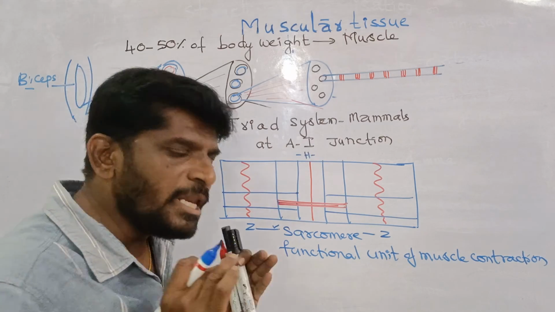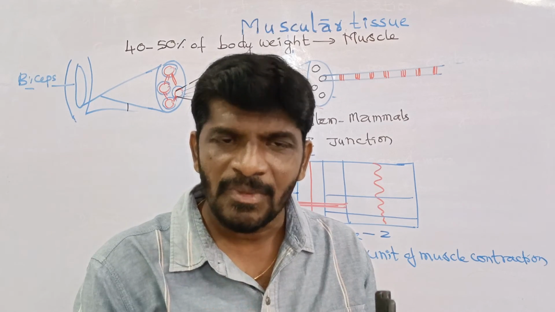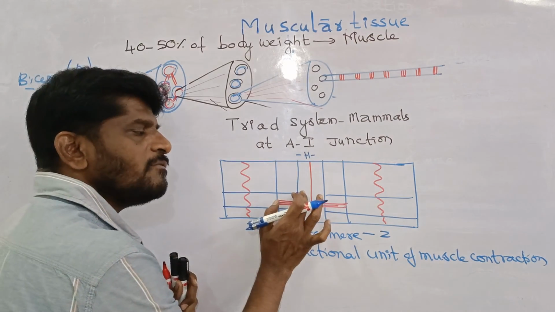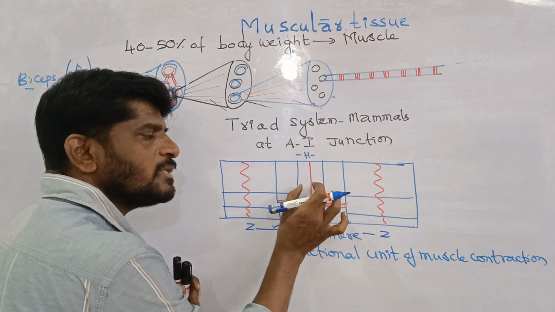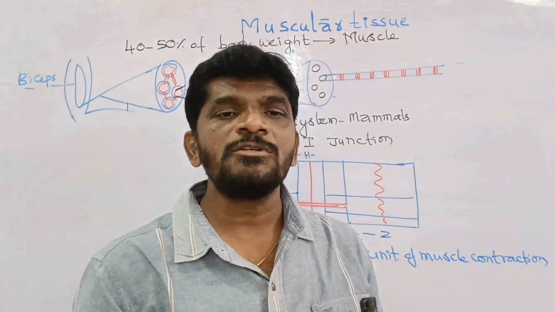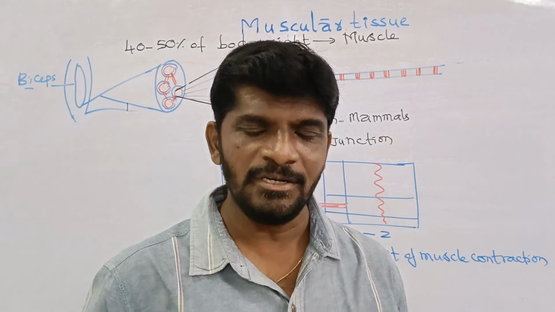Therefore, the meaning of the H zone is when the muscle is under resting condition, the edges of the thin filaments partially overlap the free ends of the thick filament, but leave the central portion of the A band. Normally, the H zone should contain only the thick filaments, when the muscle is under the resting condition.